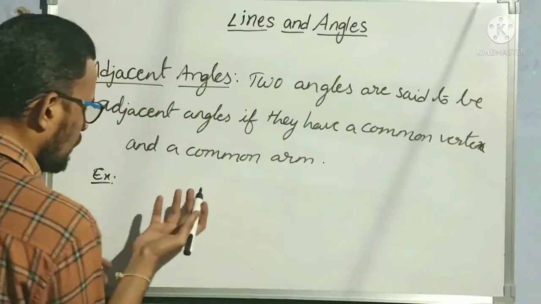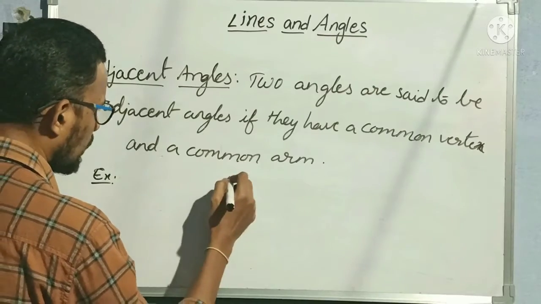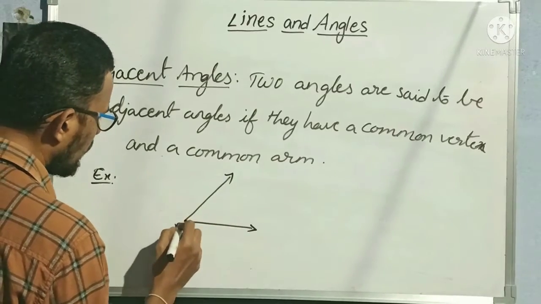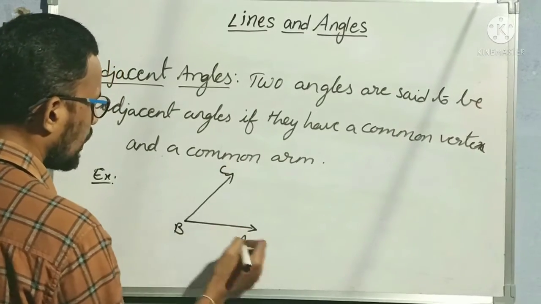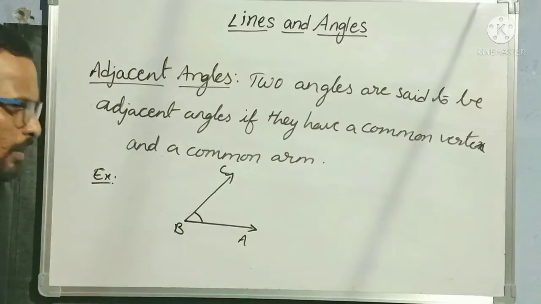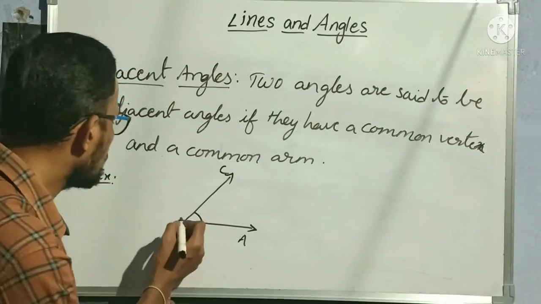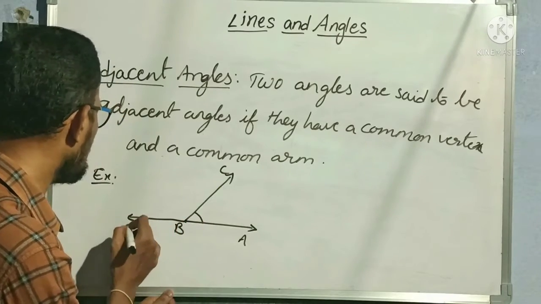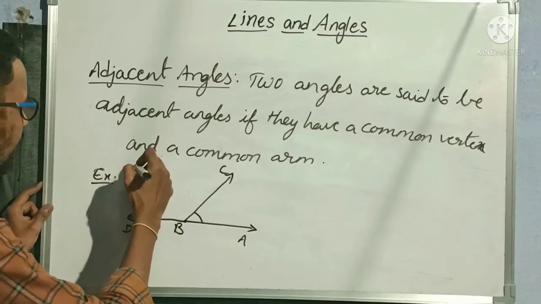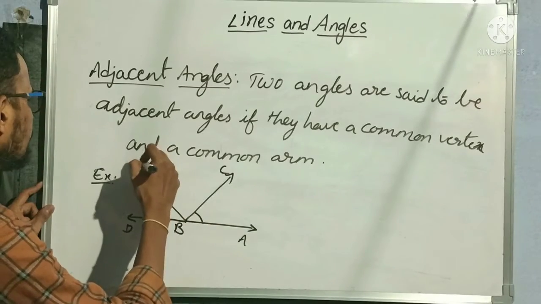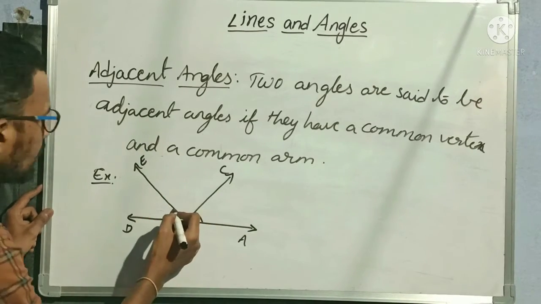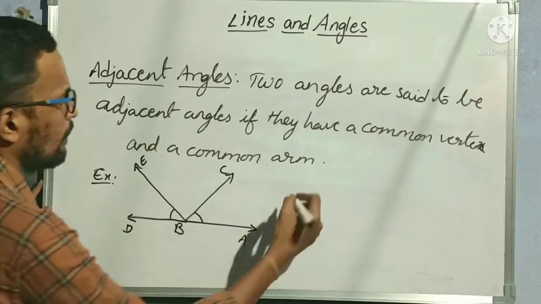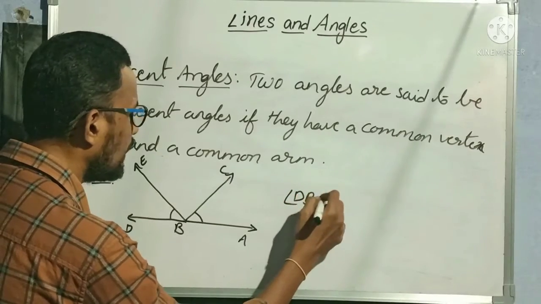So for suppose I am drawing one more diagram. So A, B, C. Okay, A, B, C. This is my angle. Yes. Now what I am doing means through B, from again B only, I am drawing one more ray like this. This I am calling as D. In the same way, again I am drawing one more ray E. Okay. Now I am taking this angle, angle DBE and angle ABC.